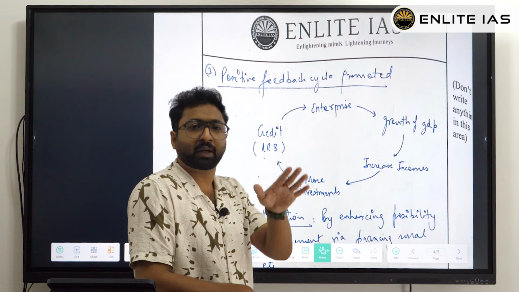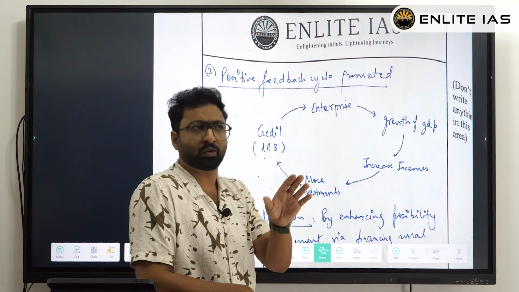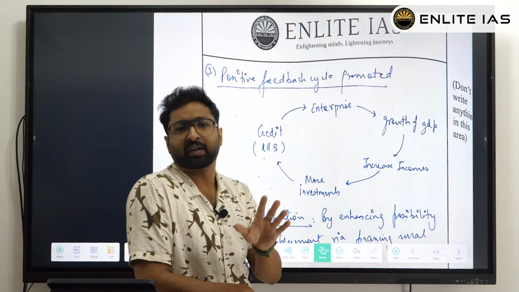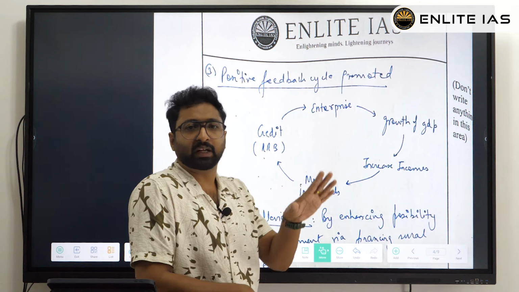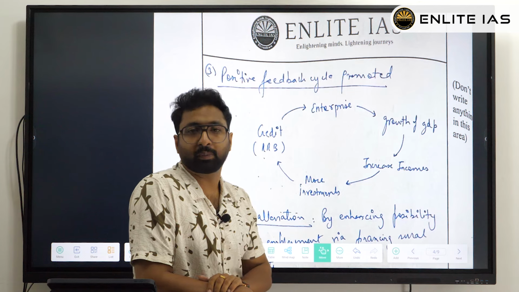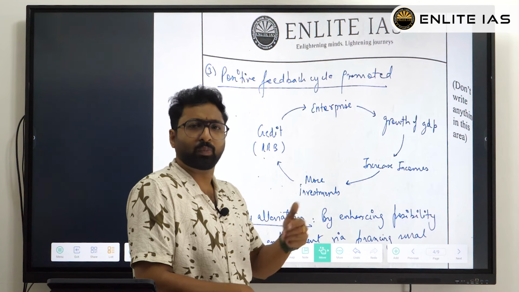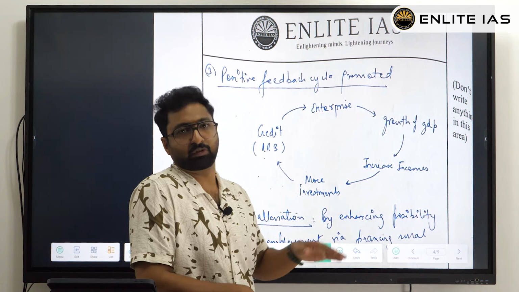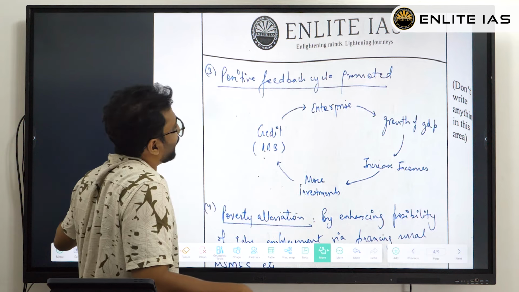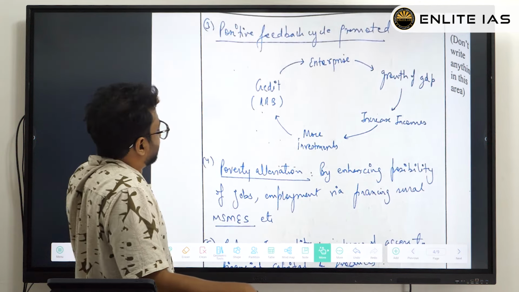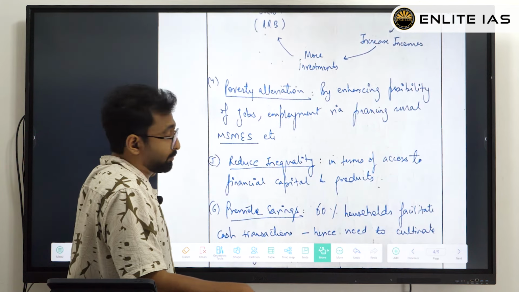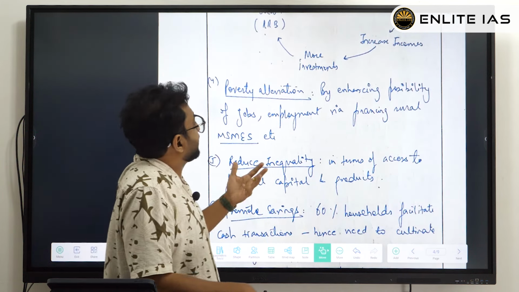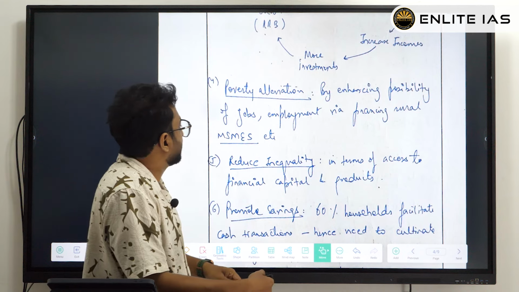Then at some point you may get a schematic from there, or be specific: RRB schematics, RRB structure schematics. Then at times you will get one or two images of schematics. Then just copy that and take it as yourself. Now it's like a positive feedback cycle promoter, preventing poverty elevation by enhancing the possibility of jobs, employment, etc.